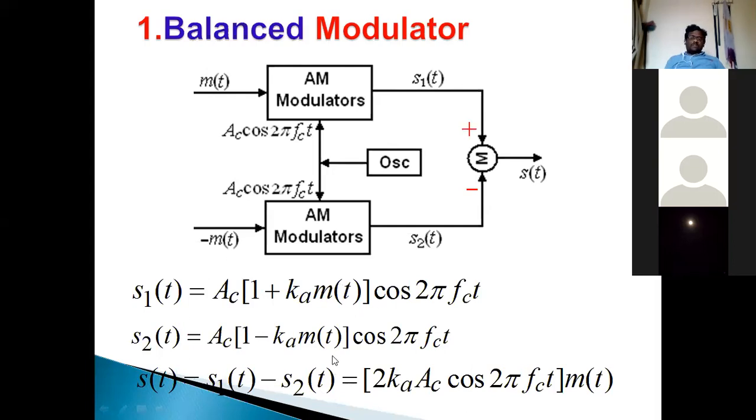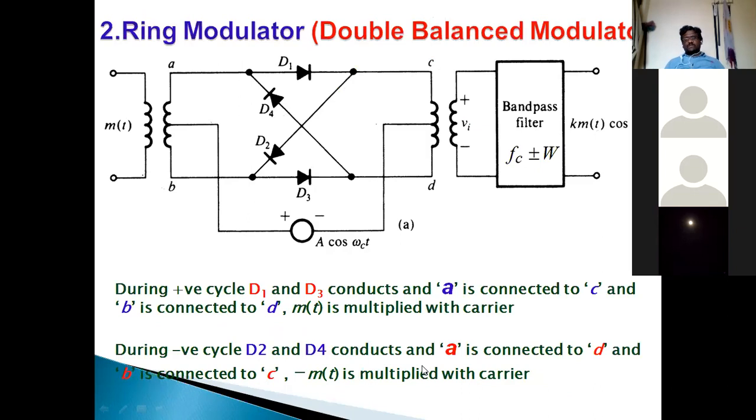After simplifying this using the formula, we get the output 2Ka Ac cos(2πfct), where 2Ka is the scaling factor, Ac cos(2πfct) is the carrier signal, and m(t) is the message signal. So the relation between the carrier signal and the message signal is a product relation. Except for the scaling factor 2Ka, the output S2(t) is the product of the carrier signal and the message signal. Hence, the output of the DSBSC signal is proved.